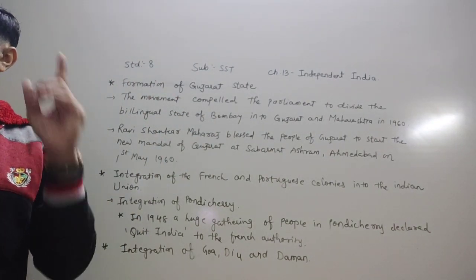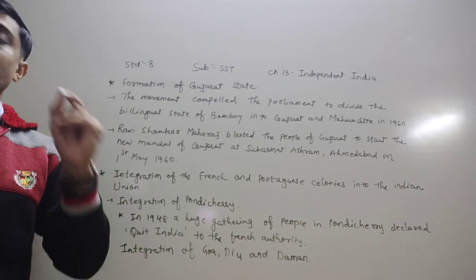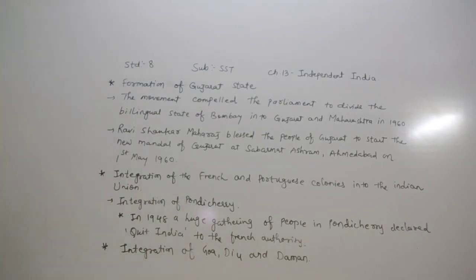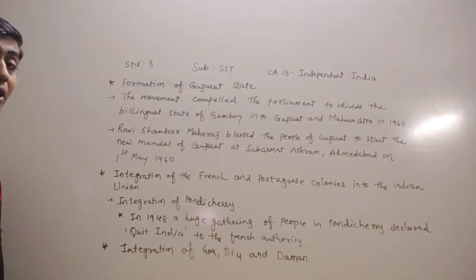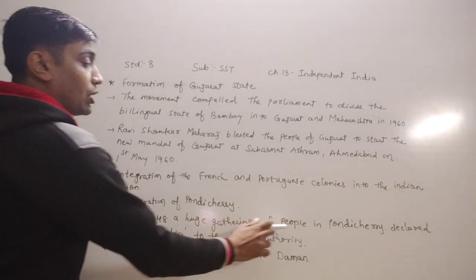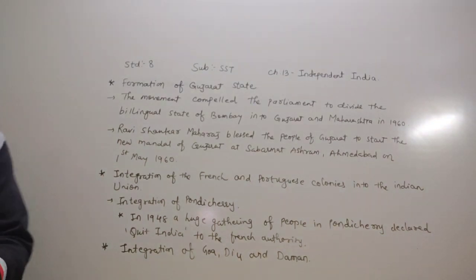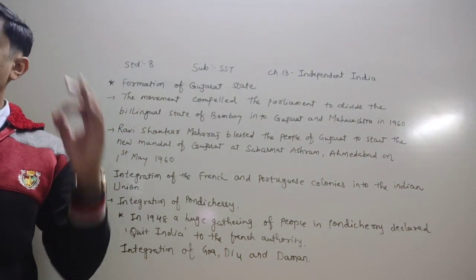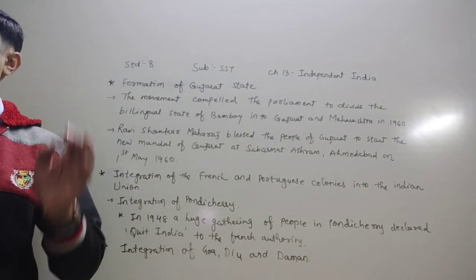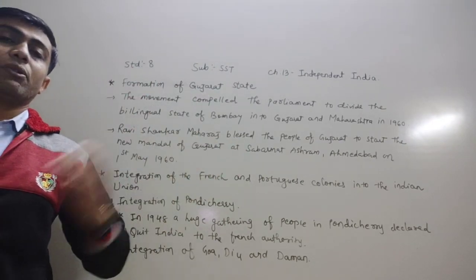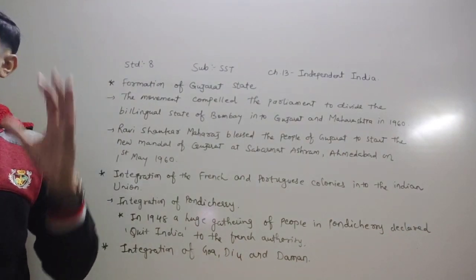But in 1948, a huge gathering of people in Pondicherry declared Quit India to the French authority. Because of that, to bring about a peaceful solution to this problem, the Government of India opened negotiations with the French government.